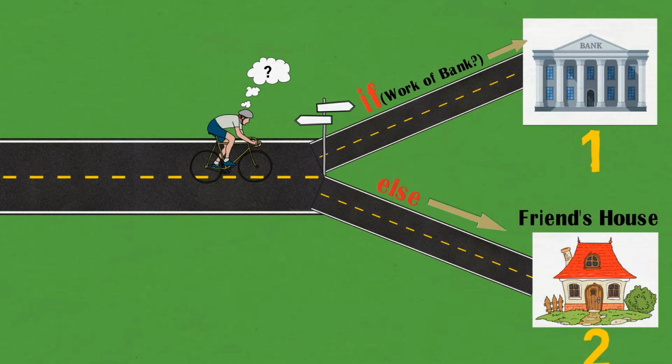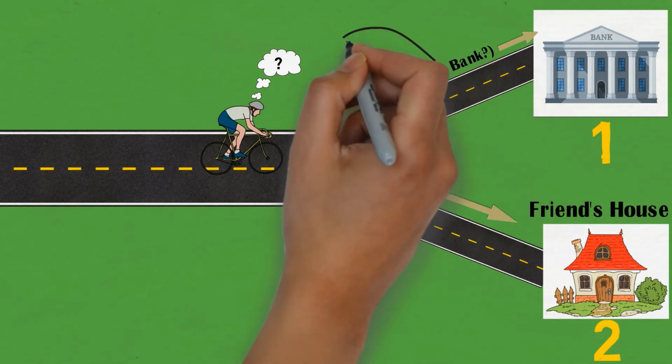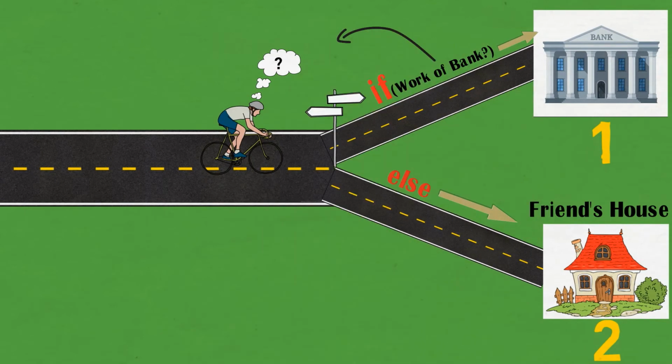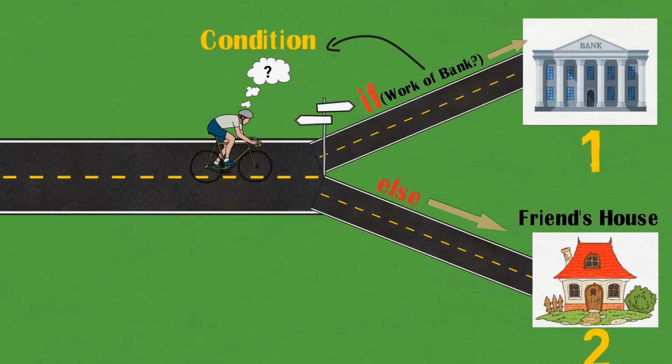And in this road analogy, the condition that we had set was the work at the bank. So the checking done by the rider, whether he has any work in the bank, is nothing but the condition that we have checked.